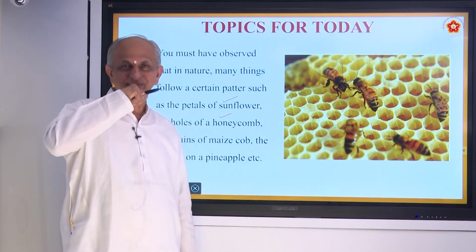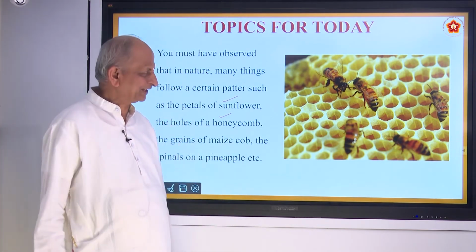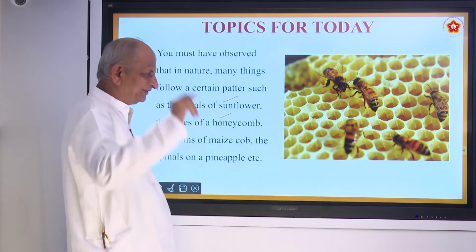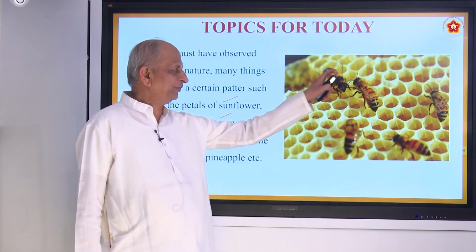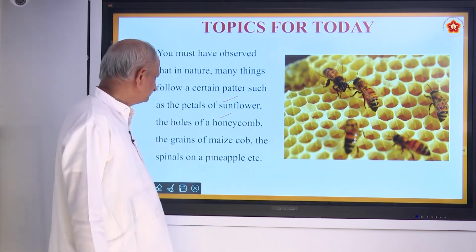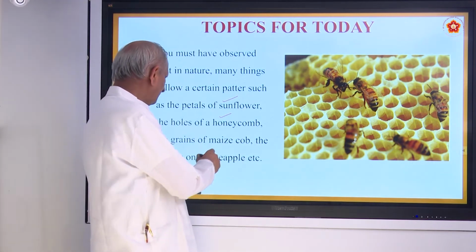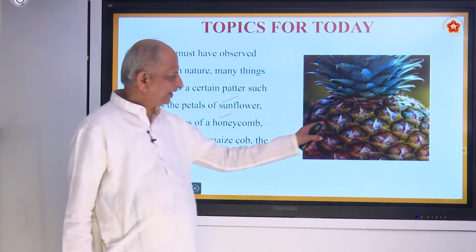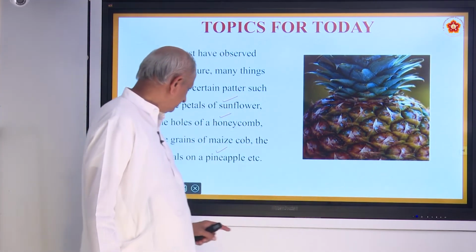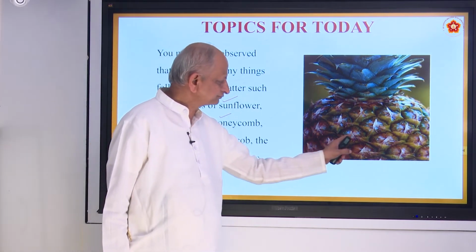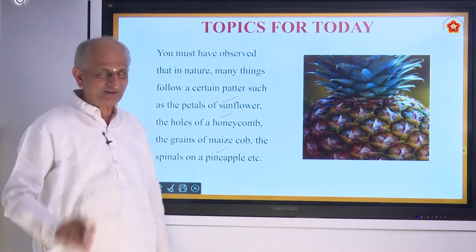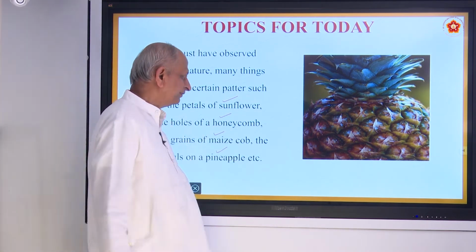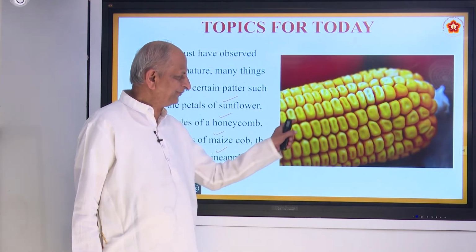One more thing you find in honeybees is that they have very good unity. There will be a queen bee, and thousands will follow whatever the queen says. We also must be like that; whoever is our leader, we must follow the leader. And also you have seen pineapples, the spinels of a pineapple. See how nicely they are arranged, at exact distance, all of them. And also you have seen grains of maize. This is a favourite of yours.